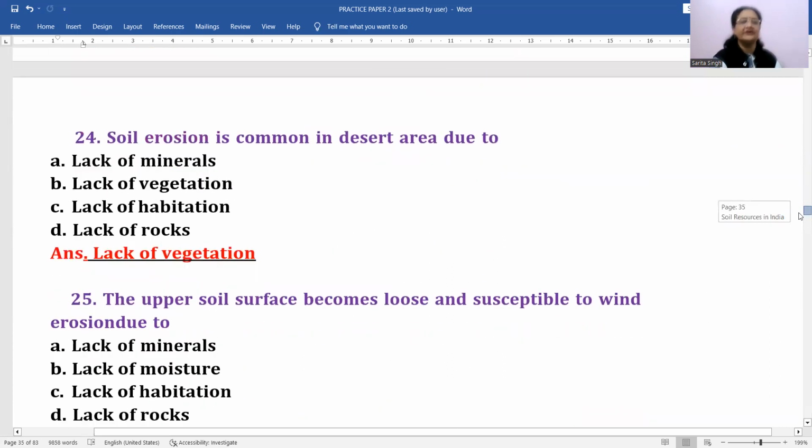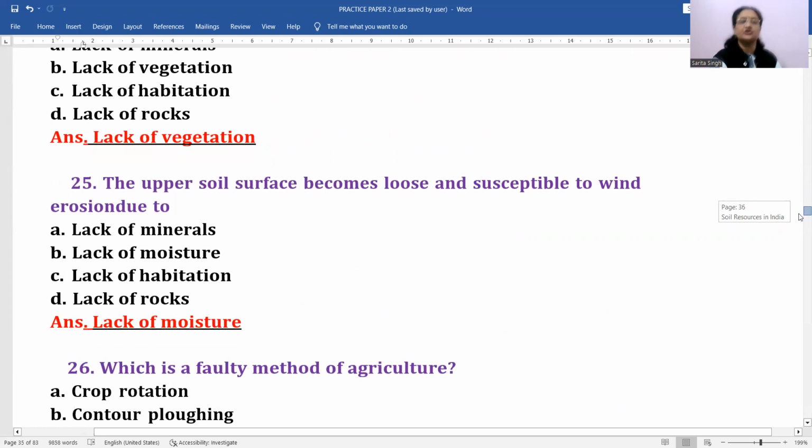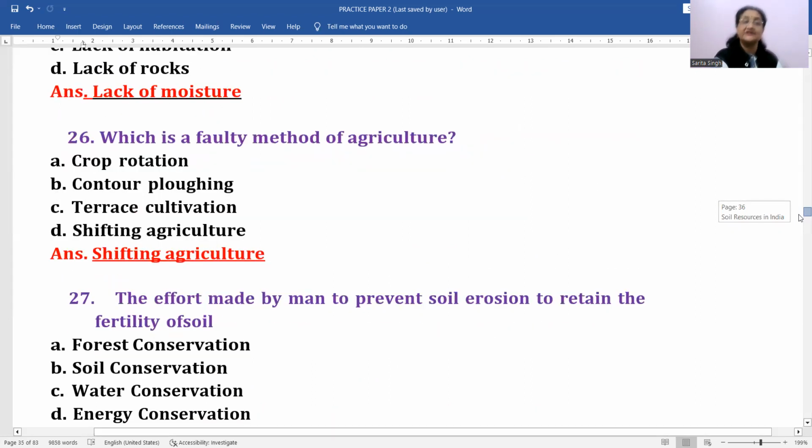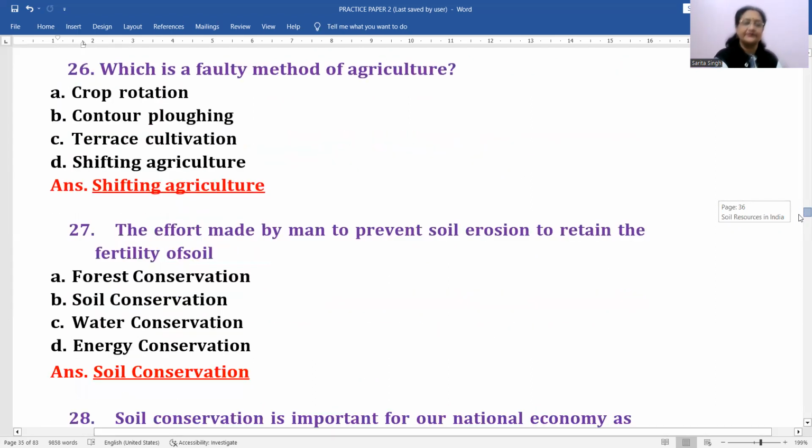Soil erosion is common in desert areas due to lack of vegetation. Next, the upper soil surface becomes loose and susceptible to wind erosion due to lack of moisture. Next, which is a faulty method of agriculture? Shifting agriculture. That's why it has been banned in many countries.